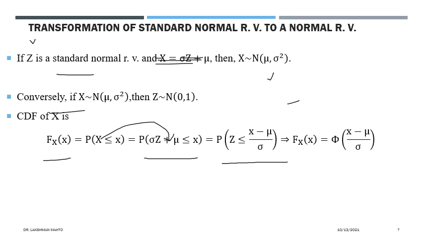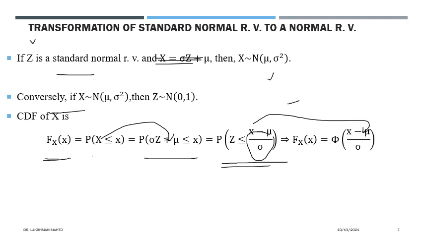After the transformation, we say that this one is the CDF of x. Now it is talking about the probability that z, a standard normal random variable, is taking value up to this point. For each fixed x, this quantity would be fixed. So it is talking about the CDF of a standard normal random variable, and we can denote it phi of (x minus mu) divided by sigma.